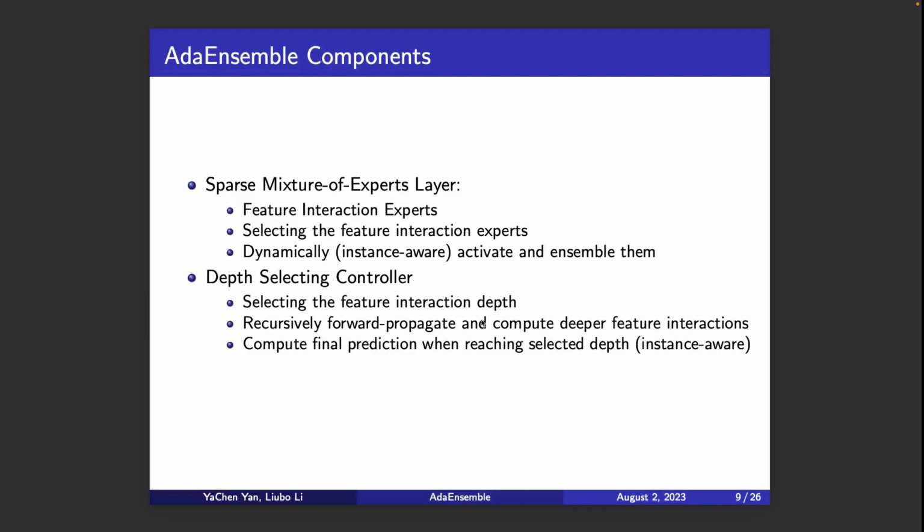The sparse mixture of experts layer has different kinds of feature interaction experts. The sparse MoE layer is responsible for selecting the feature interaction experts and then dynamically activating and ensembling them. The depth selecting controller is responsible for selecting the feature interaction depths, and it also controls the model to either recursively propagate and compute the deeper feature interactions, or compute final predictions when reaching the selected depth.